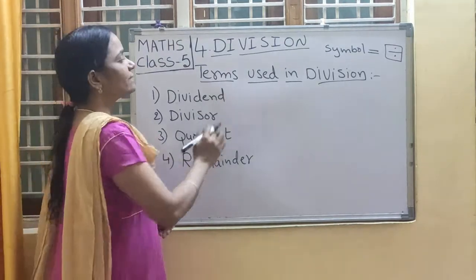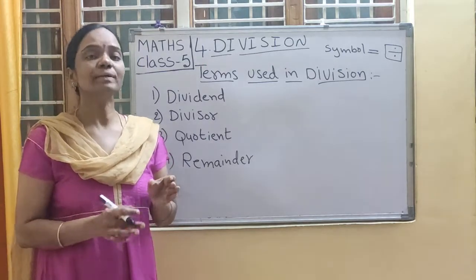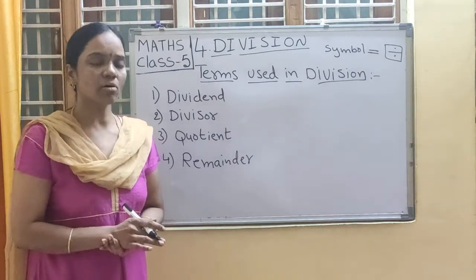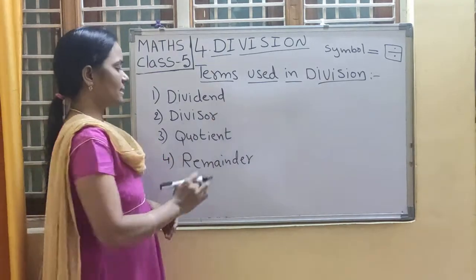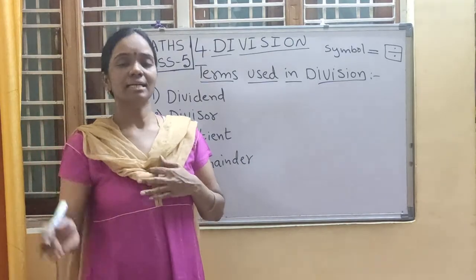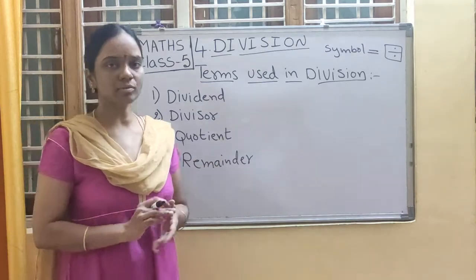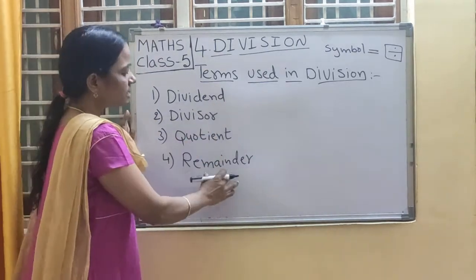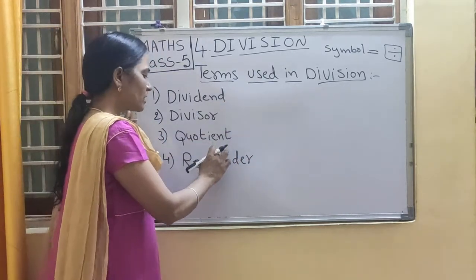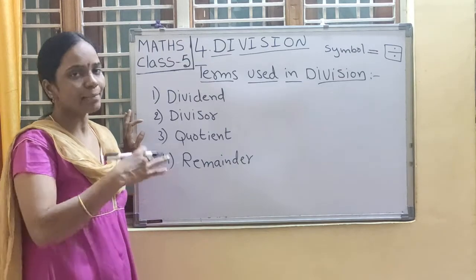So what is meant by dividend? Dividend means the number which is to be divided. Next, divisor. What is meant by divisor? Divisor means the number which divides the dividend. After this class, I will send you the textbook page. So write down all definitions, all sentences: what is a dividend, what is a divisor, what is quotient. You have to write from your textbook, children. Just I am explaining here.